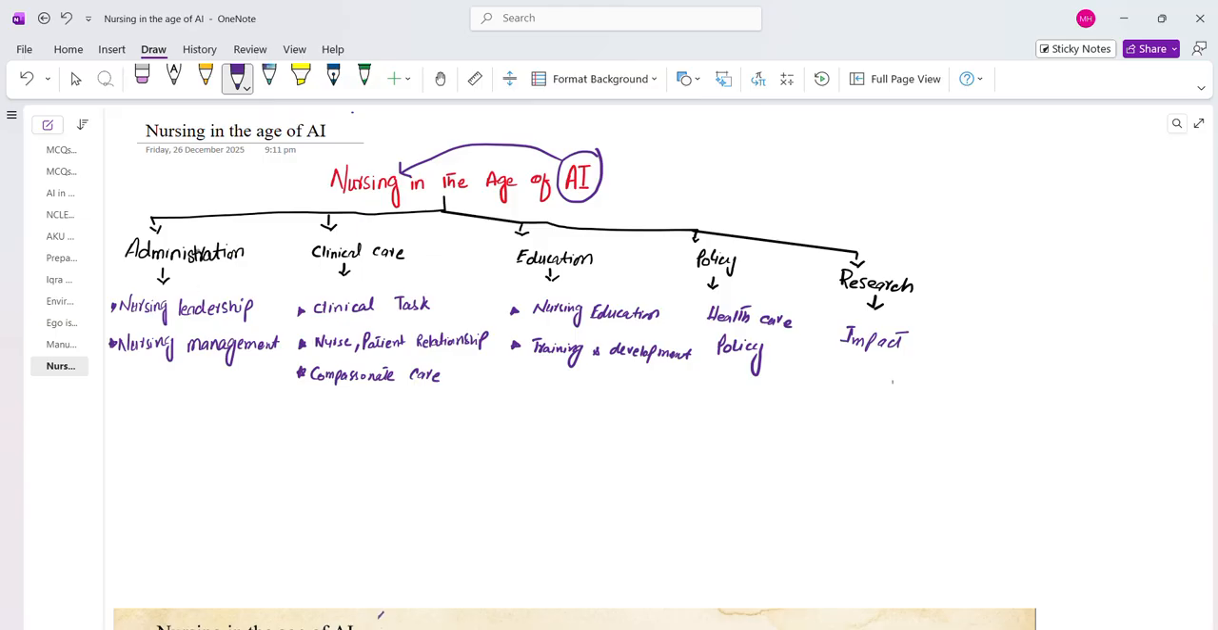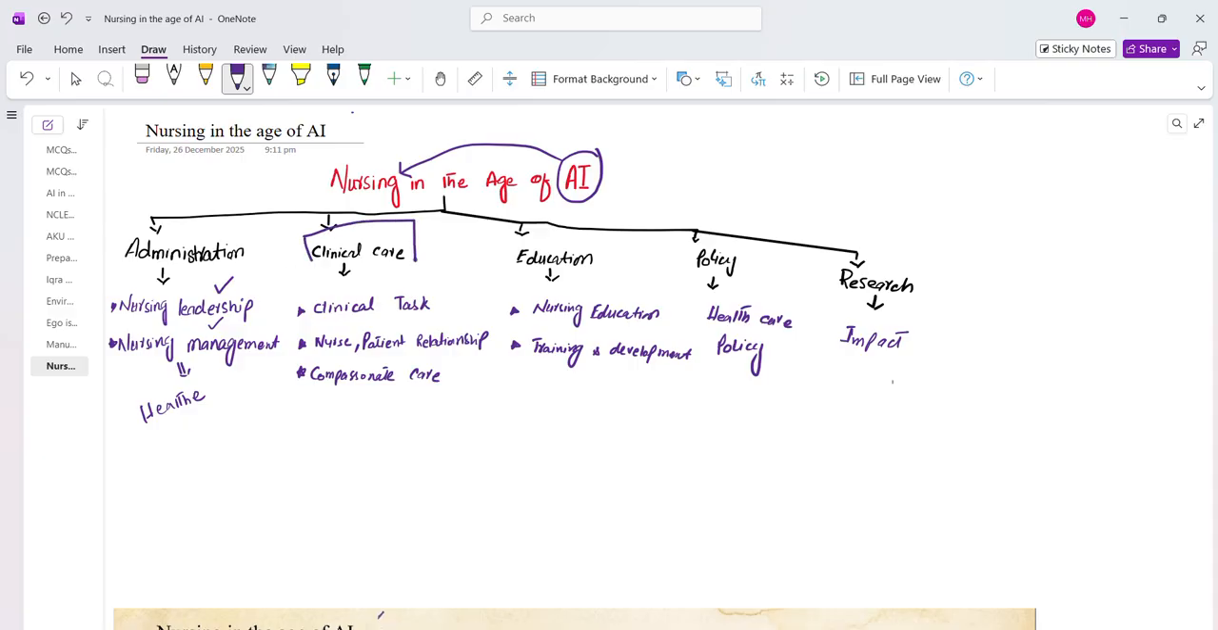So the first key domain was administration. How will artificial intelligence impact nursing leadership and nursing management, and what will be its role in healthcare? So this domain completely depends on the administration role, the leadership role, and how AI will impact it. Secondly, the domain was clinical care.